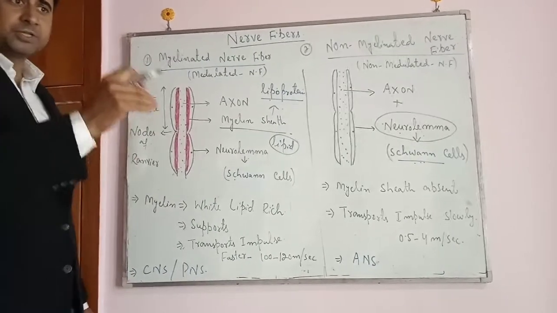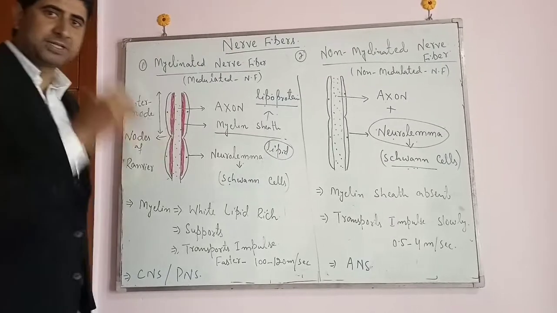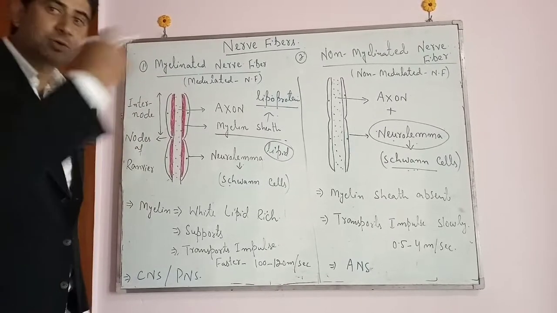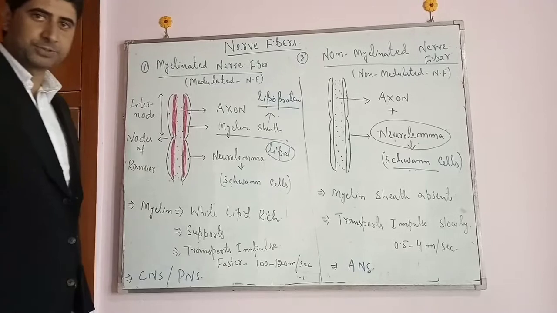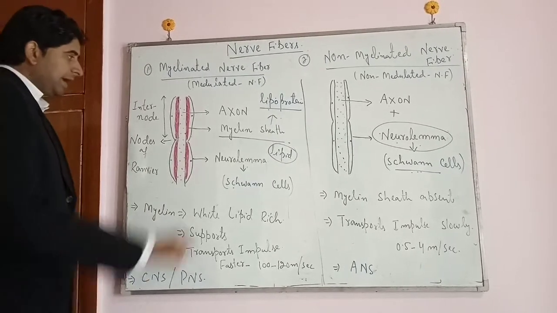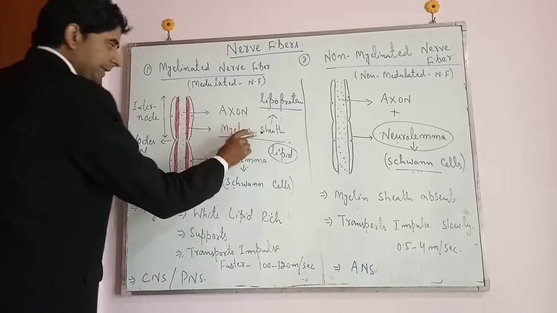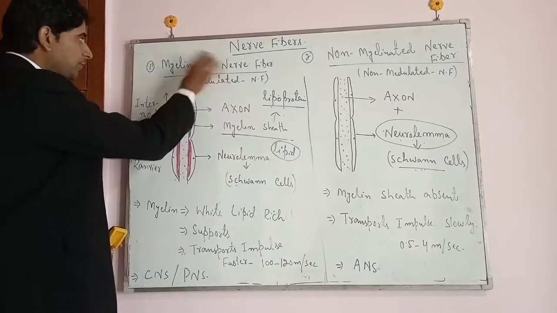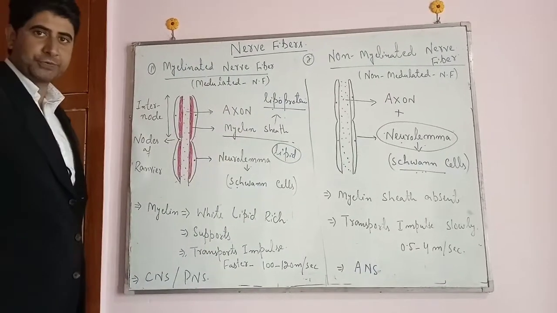तो यहाँ पे lipids ज्यादा होते हैं, just like the phospholipids, just like the cholesterol, glycolipids होते हैं यहाँ पे ज्यादा. And उस sheath को हम कहते हैं myelin sheath. That is why the nerve fiber को हम कहते हैं myelinated nerve fiber.